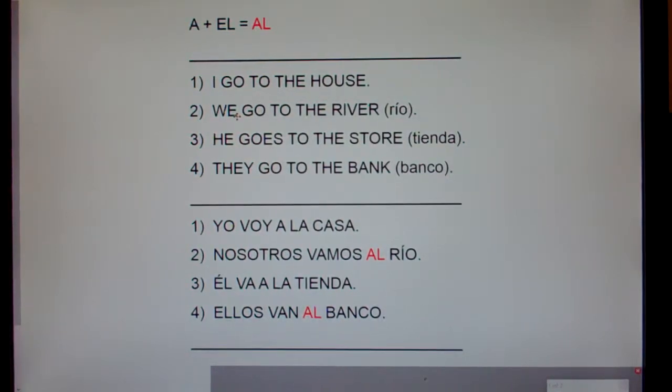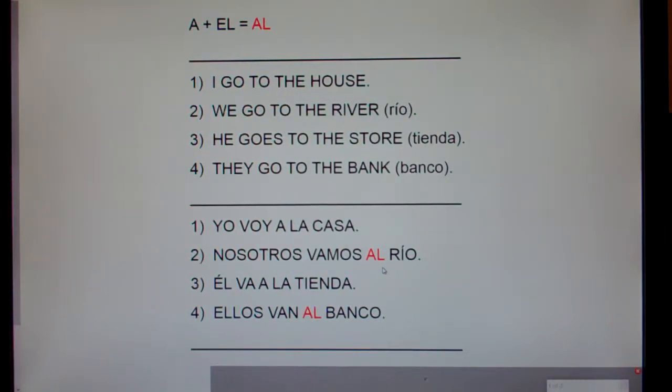So keeping that in mind, look at number 2. We go to the river. Nosotros vamos al río. Now, Mr. Holt, shouldn't it be "nosotros vamos a el río"? Nope. What does "a el" smash together and form? "Al." So it's not "a el río," it's "al río." Now it makes sense. Let's step back and talk about this.